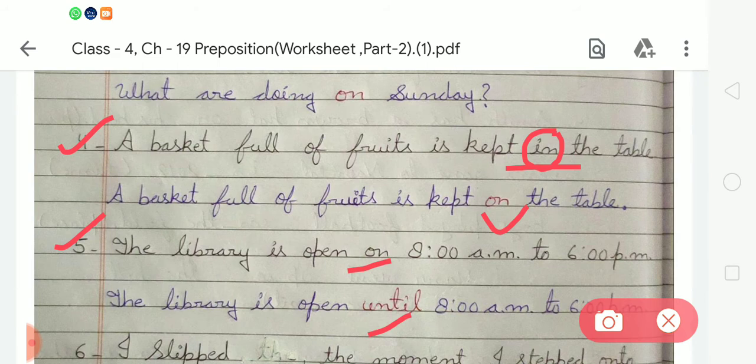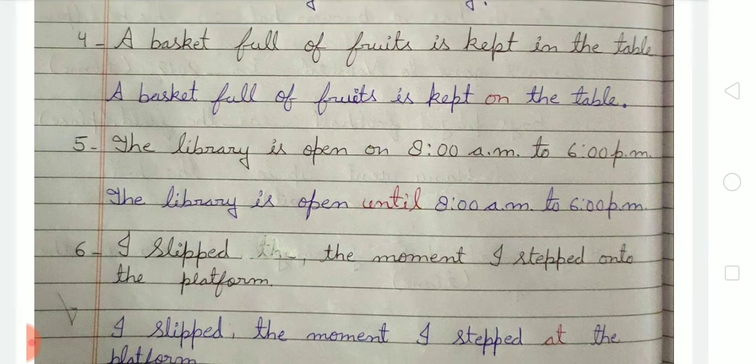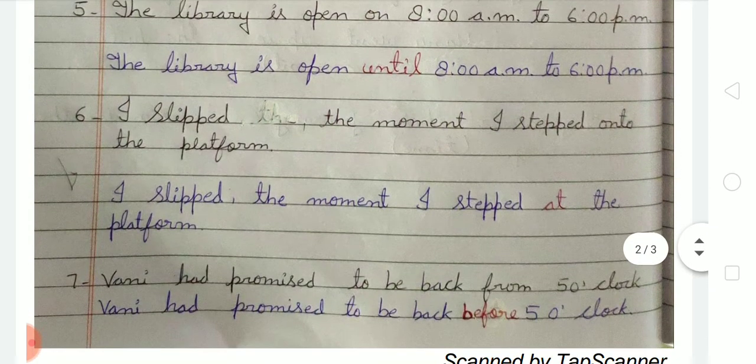So here we are using until. We have to write the library is open until 8 a.m. to 6 p.m. Okay student, so now come to the next, number 6.